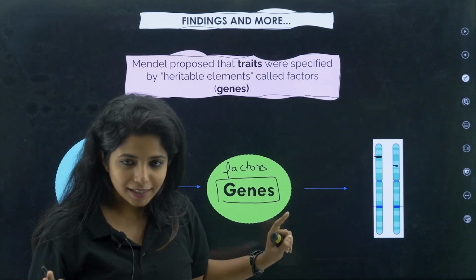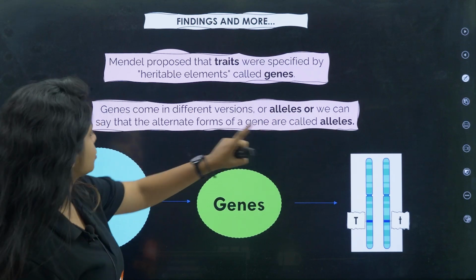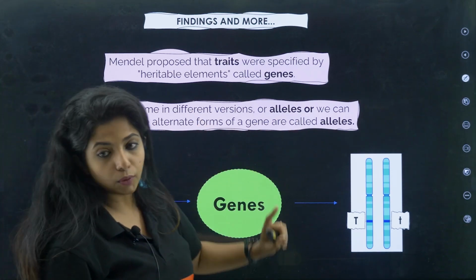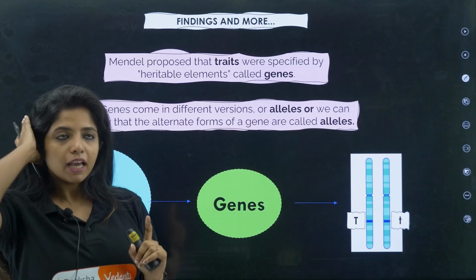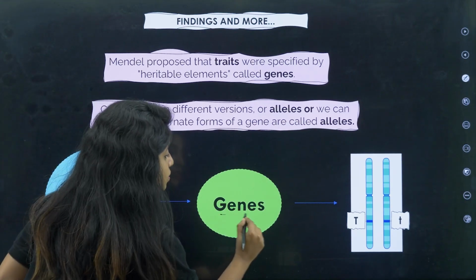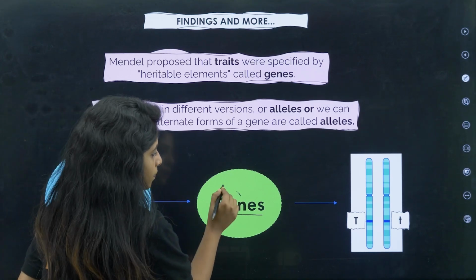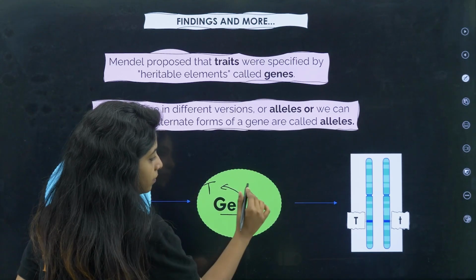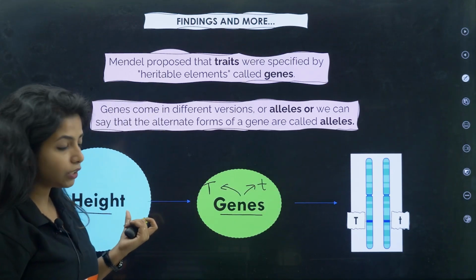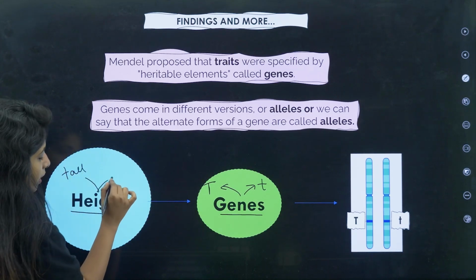Cool? Works? Now, genes come in different versions, or alleles. We can say that alleles are alternate forms of a gene. So if I say there's a gene for height, I am saying that it comes in different varieties. One can be the capital T gene, the other can be the small t gene. So height is of different varieties: people can be tall or they can be dwarf.